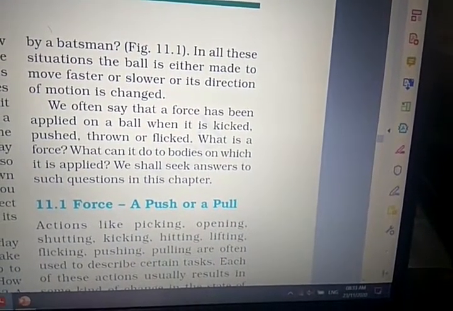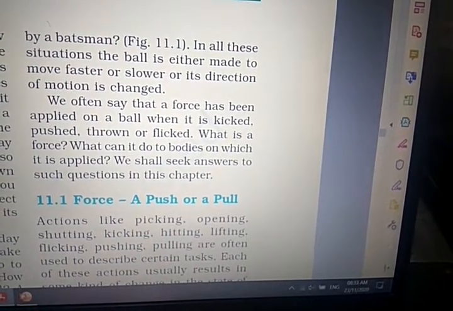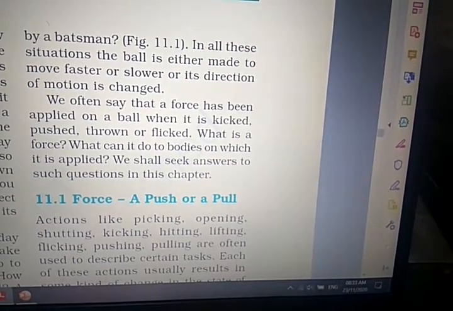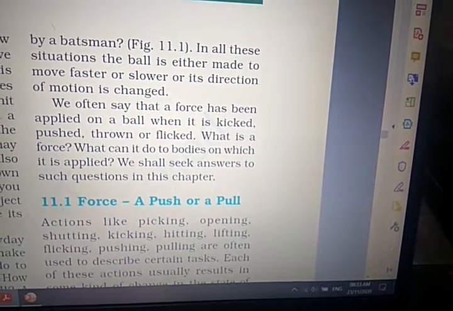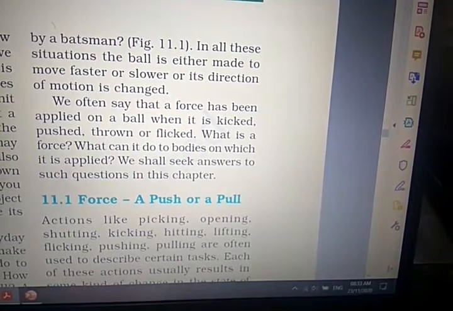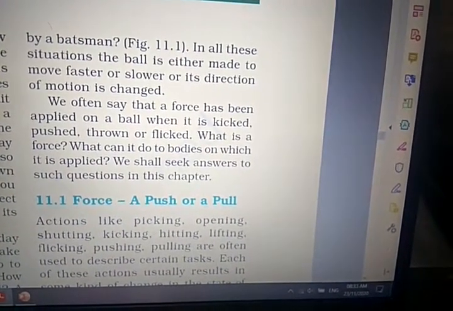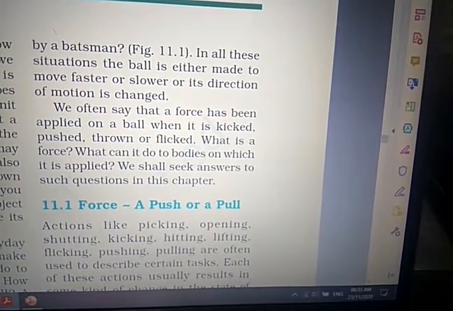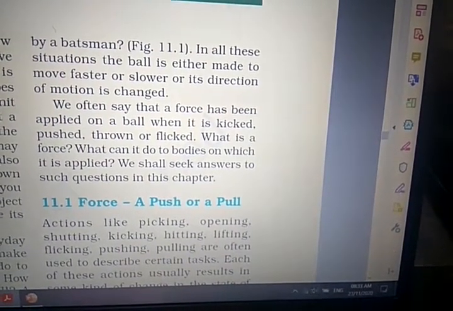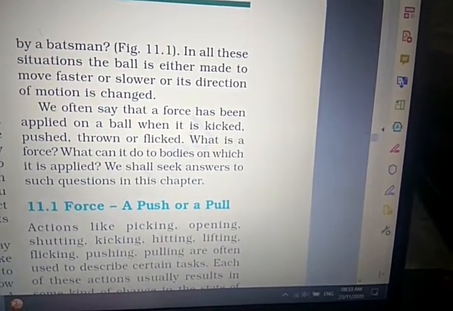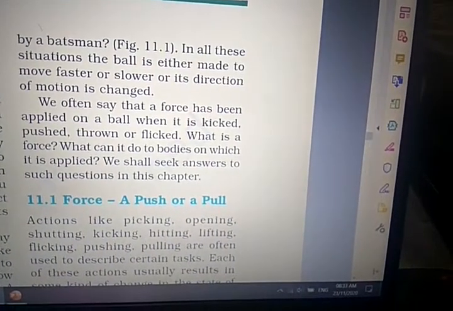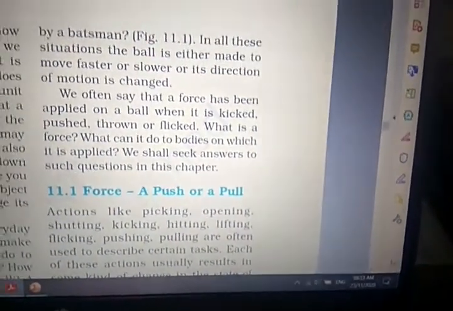We often say that force has been applied on a ball when it is kicked, pushed, thrown or flicked. So what is force? What can it do to the bodies on which it is applied? We shall seek the answer to such questions in this chapter.